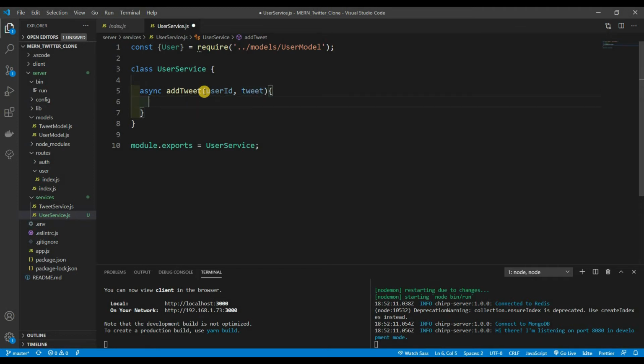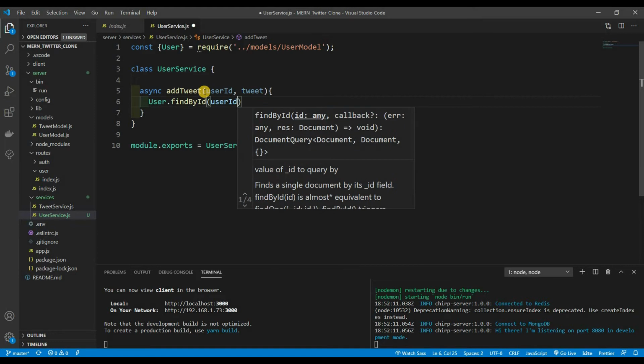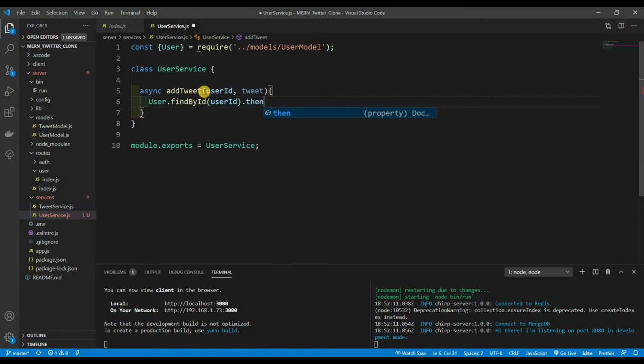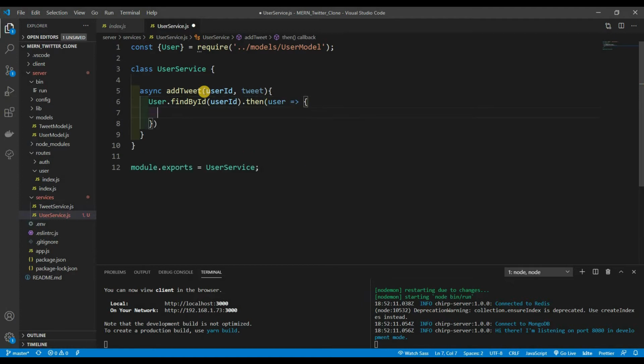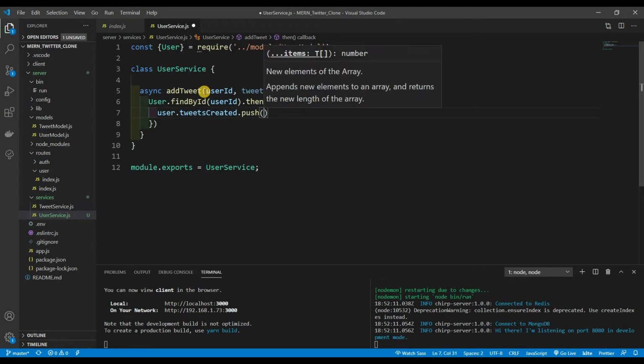Now right here is the same thing, user.findById, passing in the user ID. Then we're going to grab a user, and what we want to do with that user is user.tweetsCreated.push, and we want to push in the tweet that we just got.